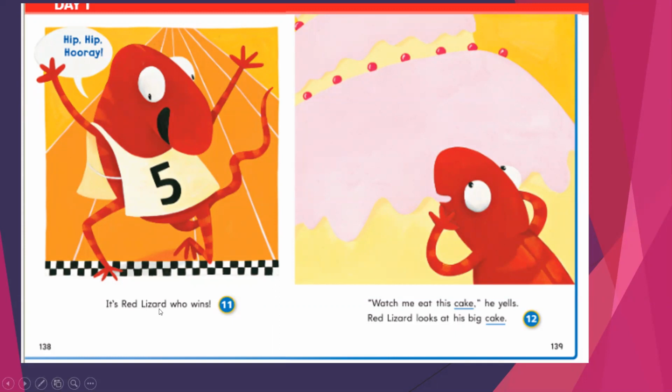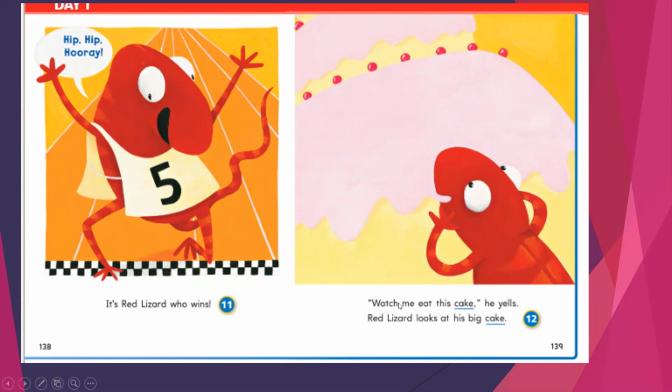It's red lizard who wins. There is not any animal left in the race, by the way. So he is the winner. Watch me eat this cake. So we know that the prize for the winner is a big cake. He yells. Red lizard looks at his big cake.